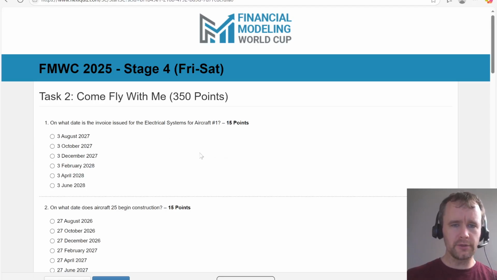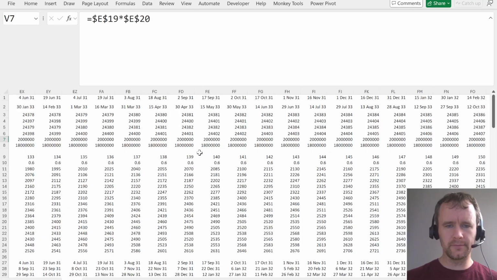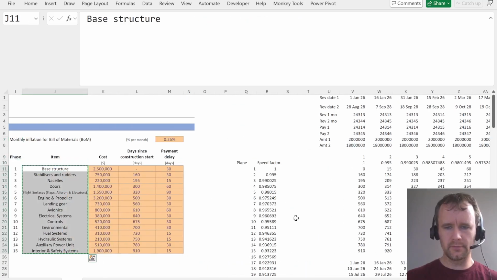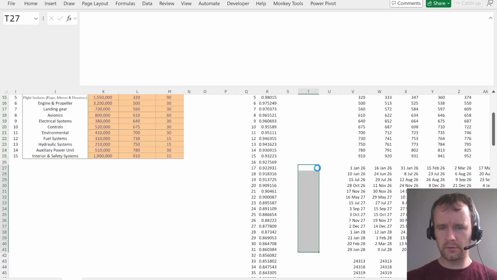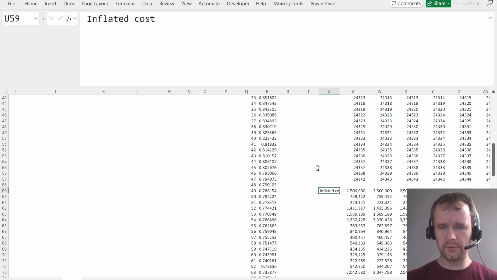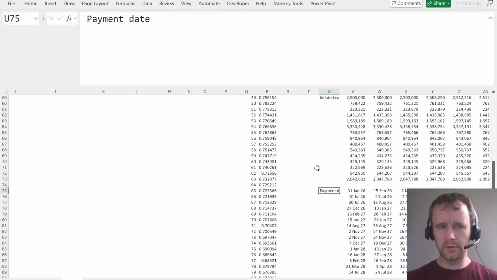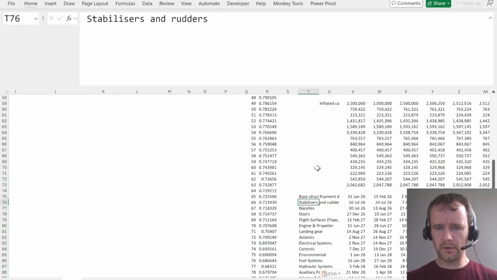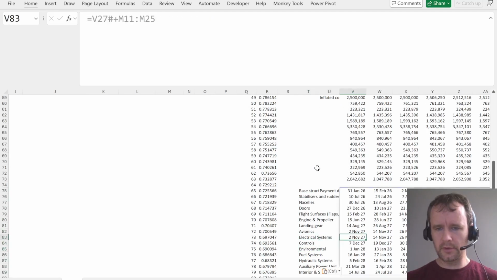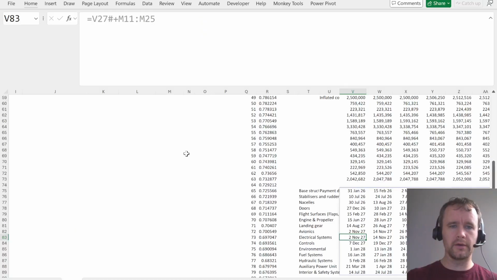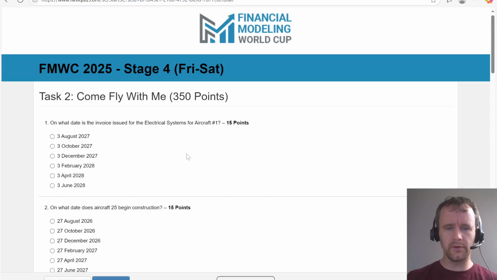What date is the invoice issued for electrical systems aircraft 1? Okay, could do with producing my labels really, and also labeling what this even is. So these are my payment date, invoice date, right? Fine. So electrical systems, 2nd of November. No, oh my god. Okay, let's just read about invoice issuing, please.